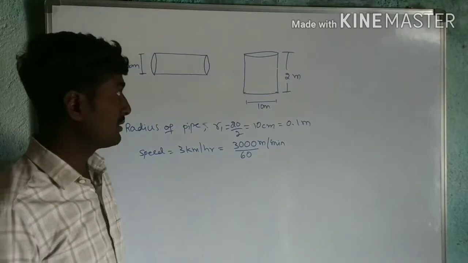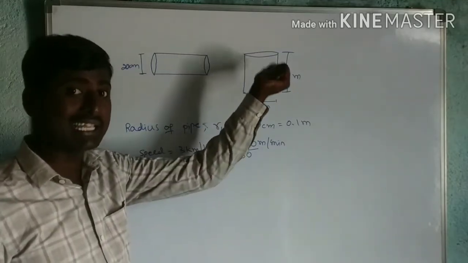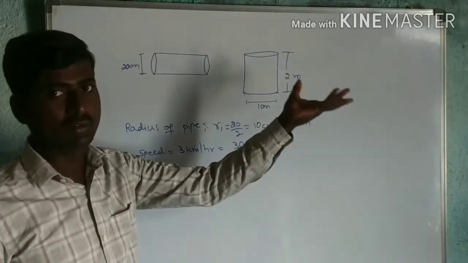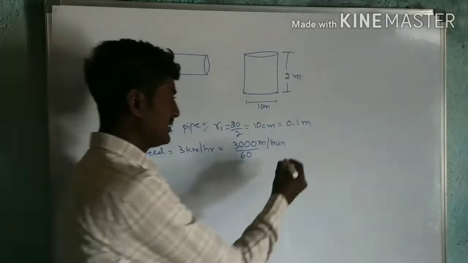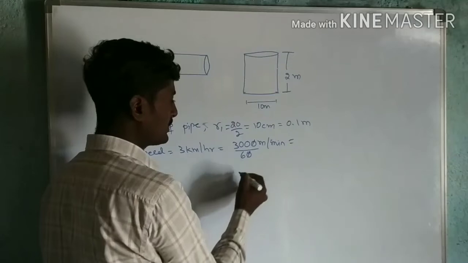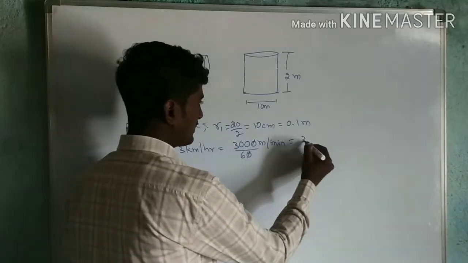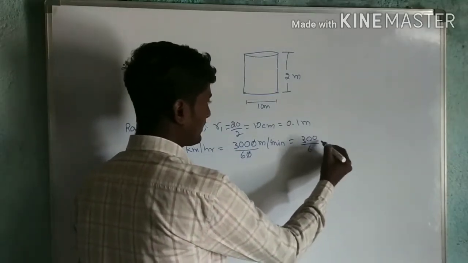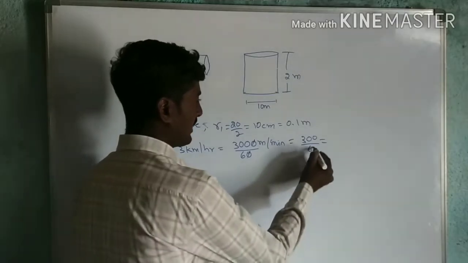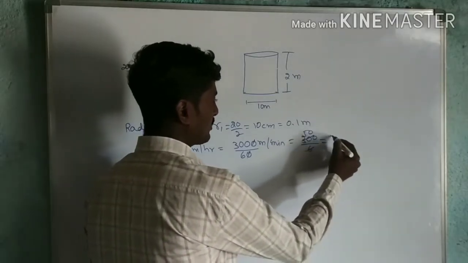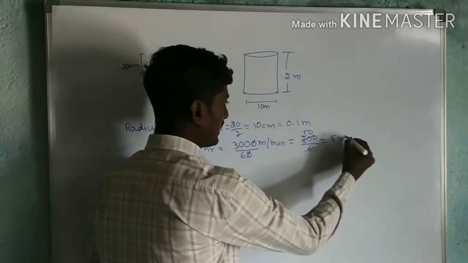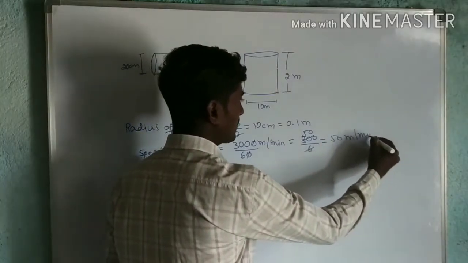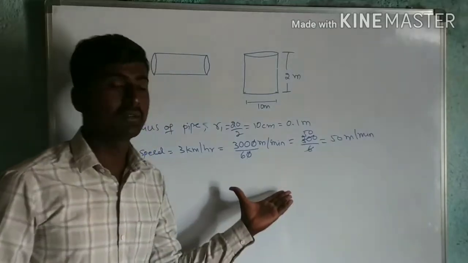They have not asked for time t in hour. They ask you to find the time, either in minute or in hour. So 3000 divided by 60, that is 300 divided by 6, which is equal to 50. It is 50 meter per minute.